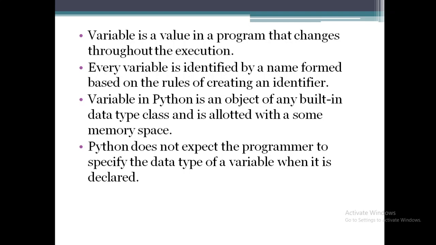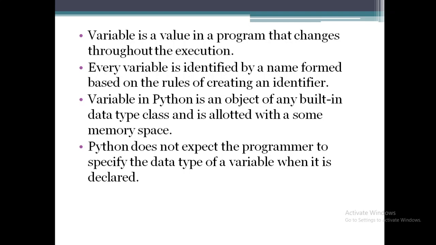Now, every variable in a program is identified by a name, and as we discussed in the previous topic, the name of a variable is nothing but an identifier. So any name that is created by following the identifier conventions is considered a variable name. What is important in Python is that every variable you create in a program is an object of a built-in data type class.